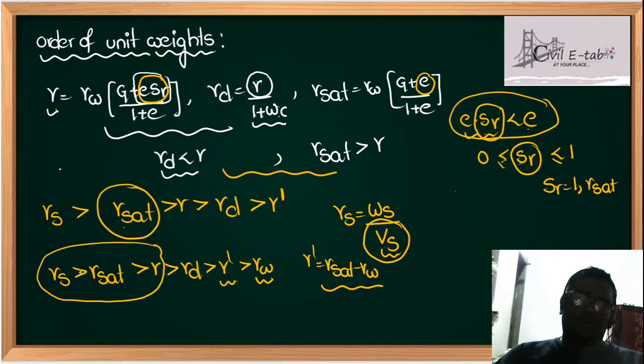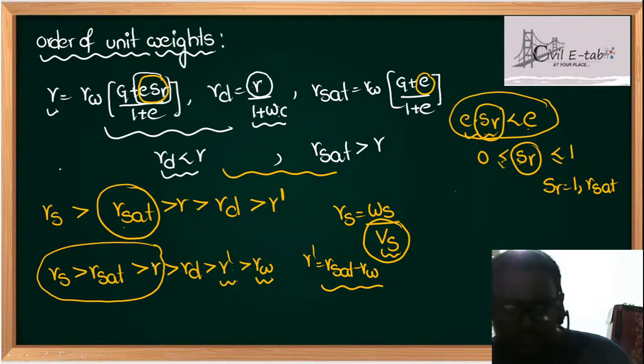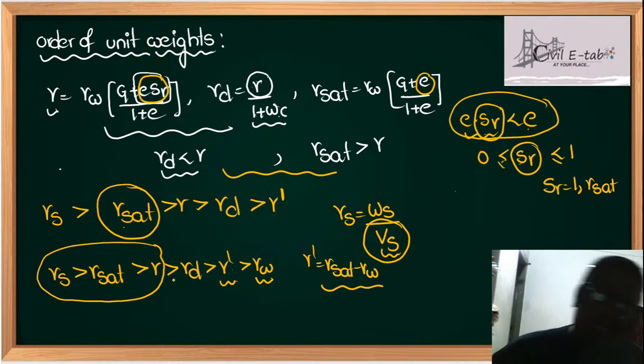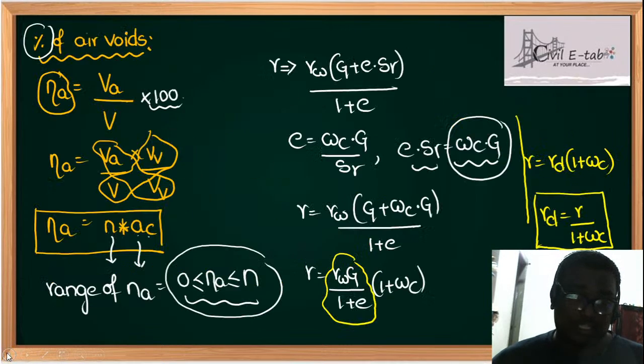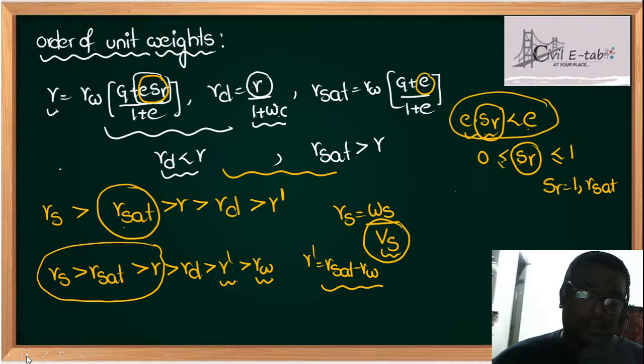But they can ask you what is the descending order. This is the descending order. If they ask you ascending order, you have to start with gamma W, gamma dash. When you write larger to smaller, that is descending, and if you write smaller to larger, that is ascending order. So that is also very important, students, because they can ask you what is the ascending order of unit weights and what is the descending. Whatever I have told here is descending order of unit weights. I hope your order of unit weights is very clear with you.